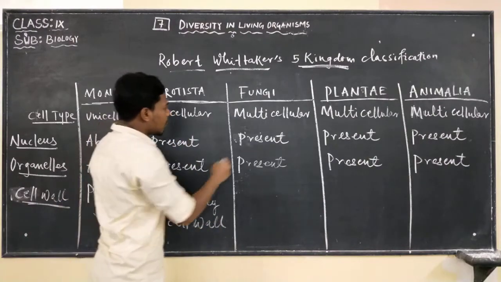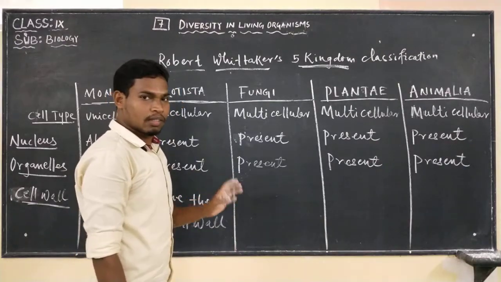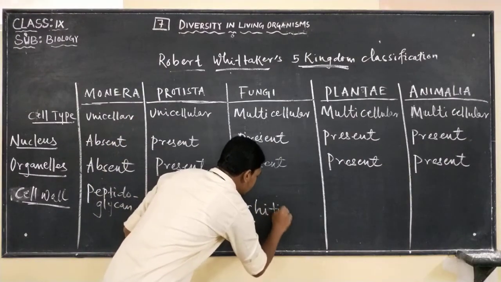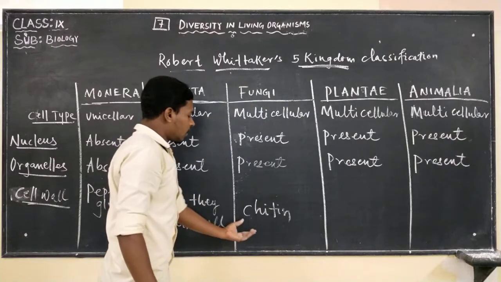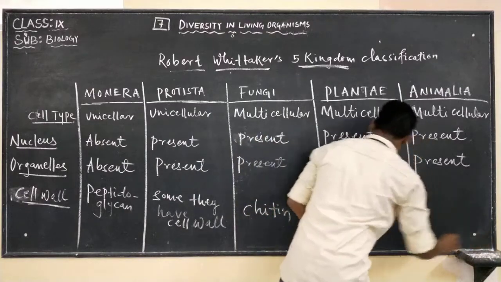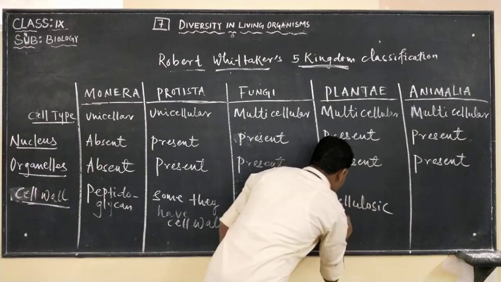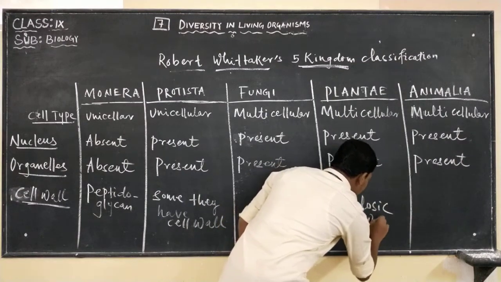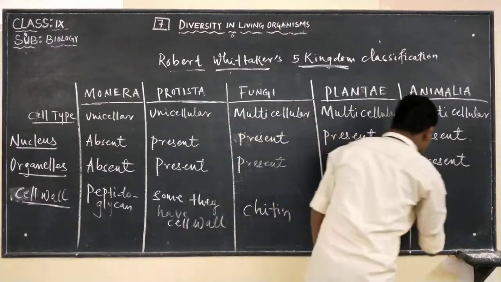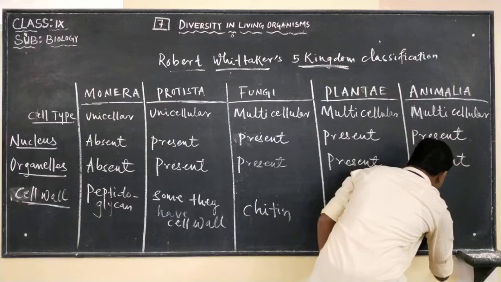Fungi too have a cell wall made up of a tough complex sugar molecule known as chitin. The cell wall of fungi is made of chitin. And plantae, we know that all plants have a cell wall, and it is a cellulosic cell wall. Animals do not possess any cell wall. So absence of cell wall is the characteristic of animals.